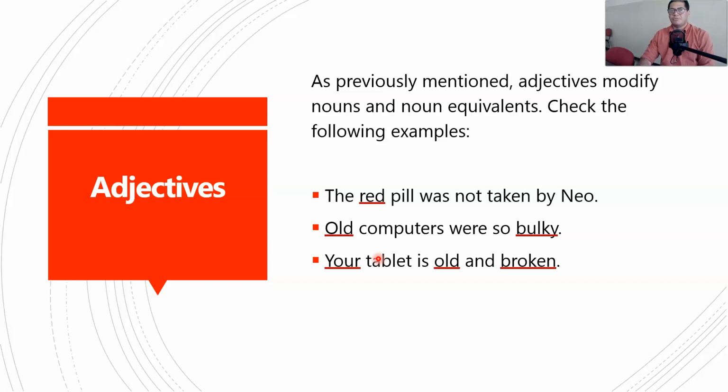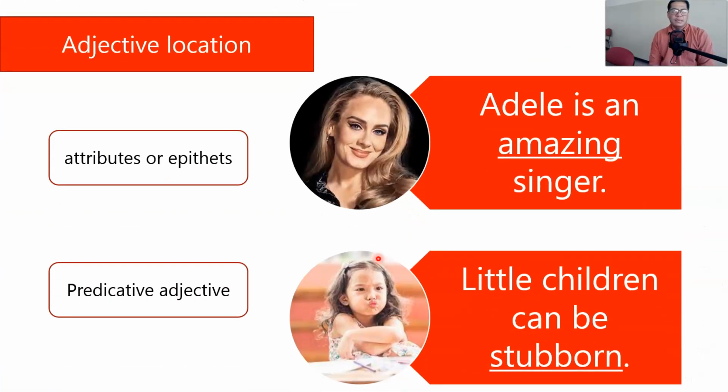Now, why is this relevant? Well, in order to talk about its relevance, we need to consider that depending on where we place the adjective in relation to the word that it modifies, we classify the adjective as an attribute or epithet or as a predicative adjective. The attribute or the epithet is placed right next to the word that it modifies.